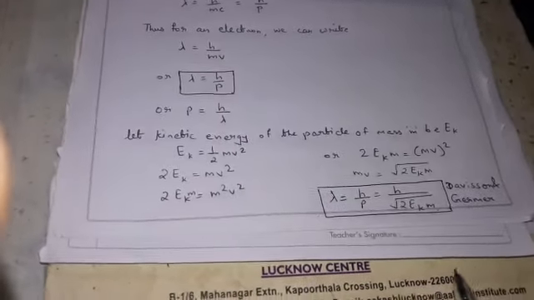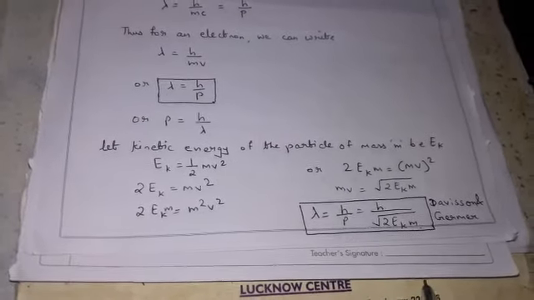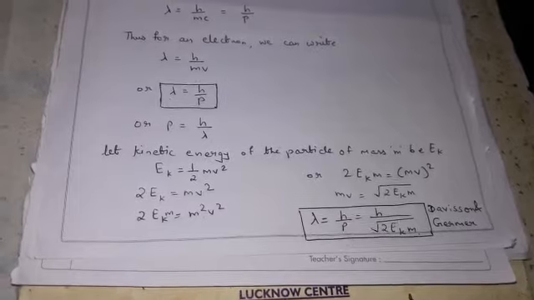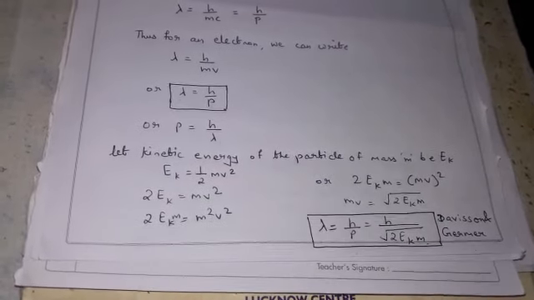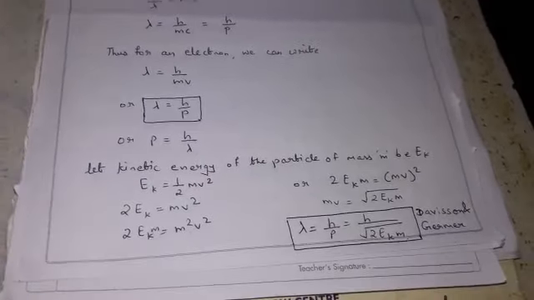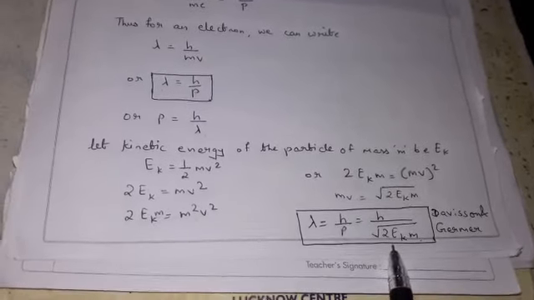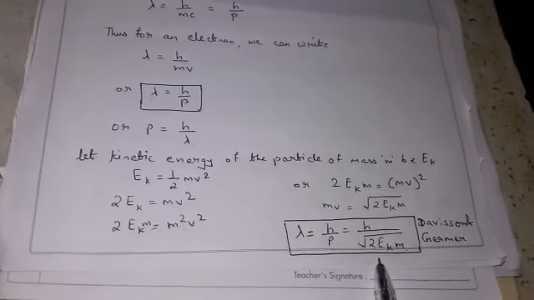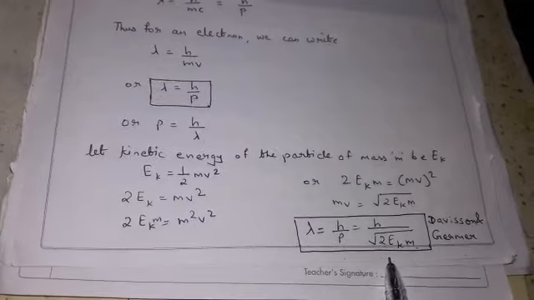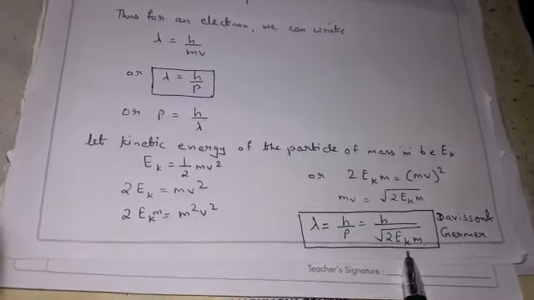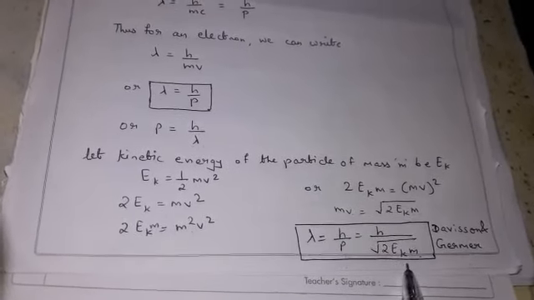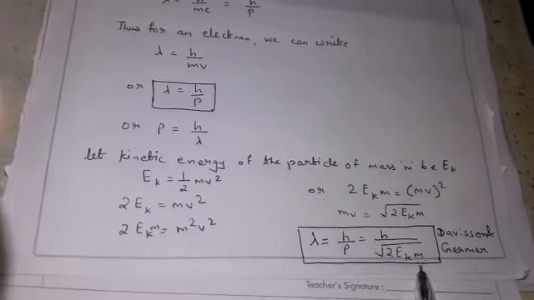Now, on the basis of the de Broglie equation, the following conclusions can be drawn. The first conclusion is that the lighter the particle, the greater will be the de Broglie wavelength for that particle at a certain velocity. Second, the faster the particle moves, the smaller will be its de Broglie wavelength. And third, the de Broglie wavelength is independent of the nature of the particle.